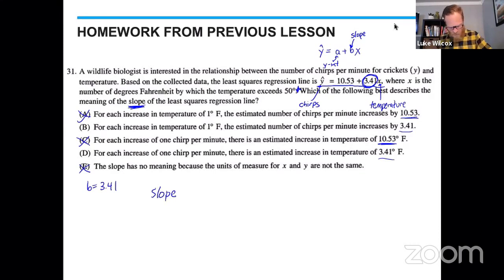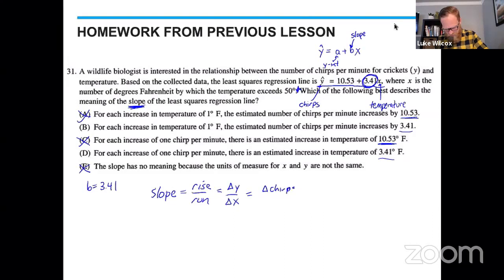algebra days when you first learned slope, and my guess is at some point, one of your algebra teachers called it rise over the run. And maybe even better than that, the change in y over the change in x. But if we put that in the context of this particular problem, when I say change in y, that's the change in the number of chirps.